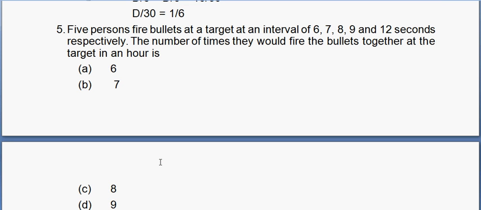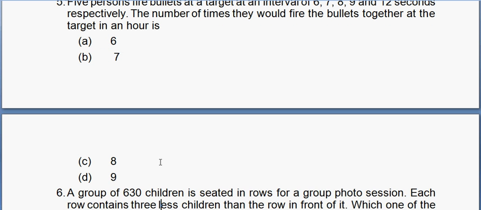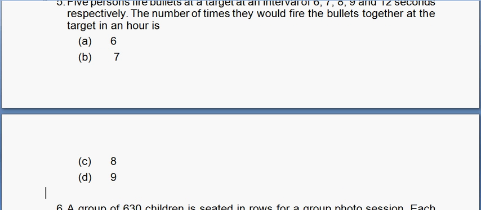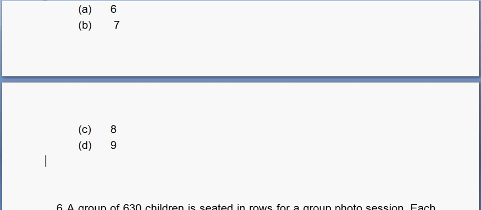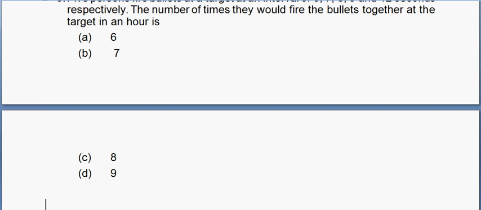Next question. There were two questions for LCM. This again is an LCM question. 5 persons fire bullets at a target at the interval of 6, 7, 8, 9 and 12 seconds respectively. Find the number of times they would fire the bullet together in an hour. So again we have to find the LCM of 6, 7, 8, 9 and 12.